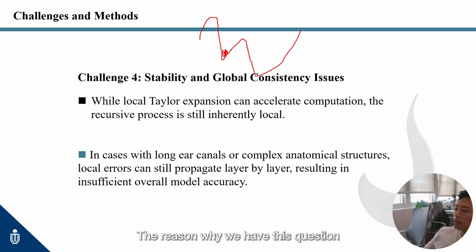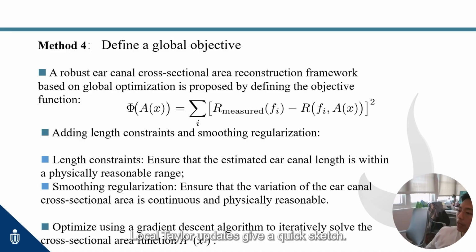The reason why we have this question is that, even with better local recursion, it remains a local greedy algorithm, computing segments one by one, which imposes limitations. If a slight local deviation occurs, it can accumulate into poor global accuracy. Local Taylor updates give a quick sketch. Under noise and multipath, several similar profiles can fit the same stripes.